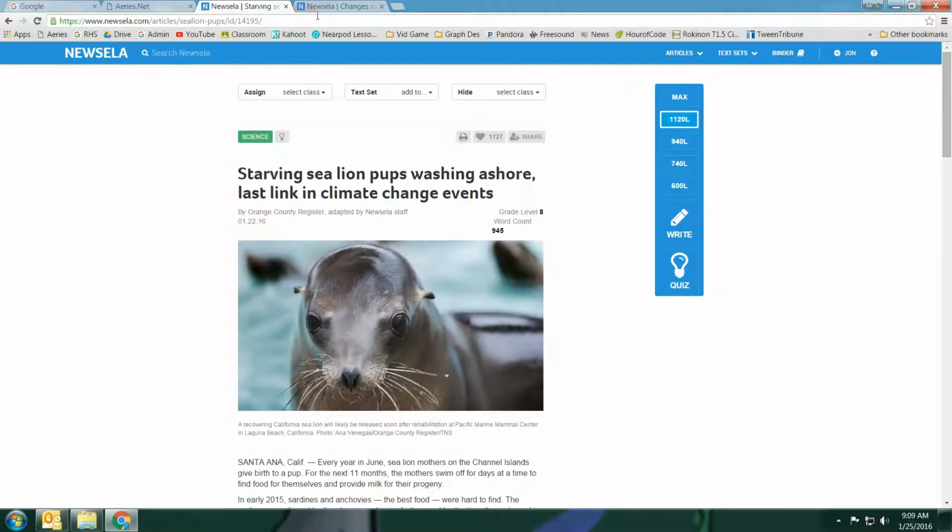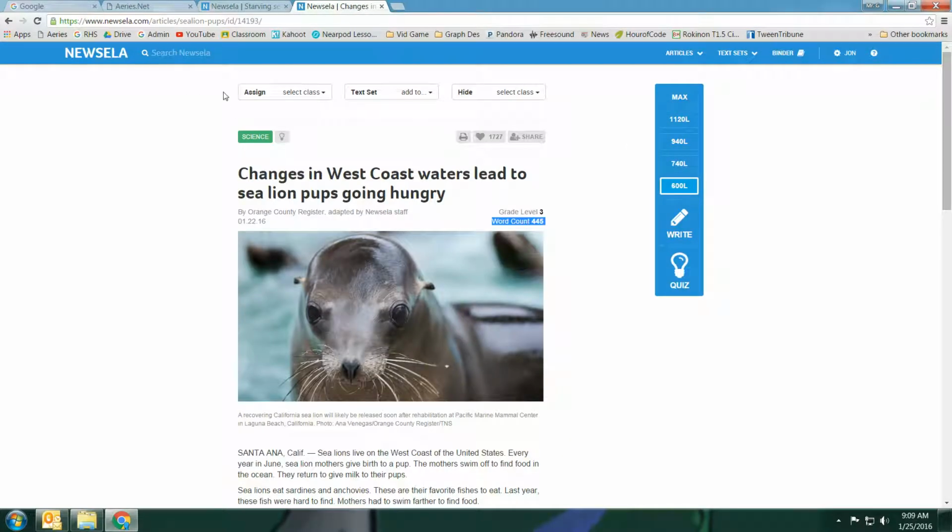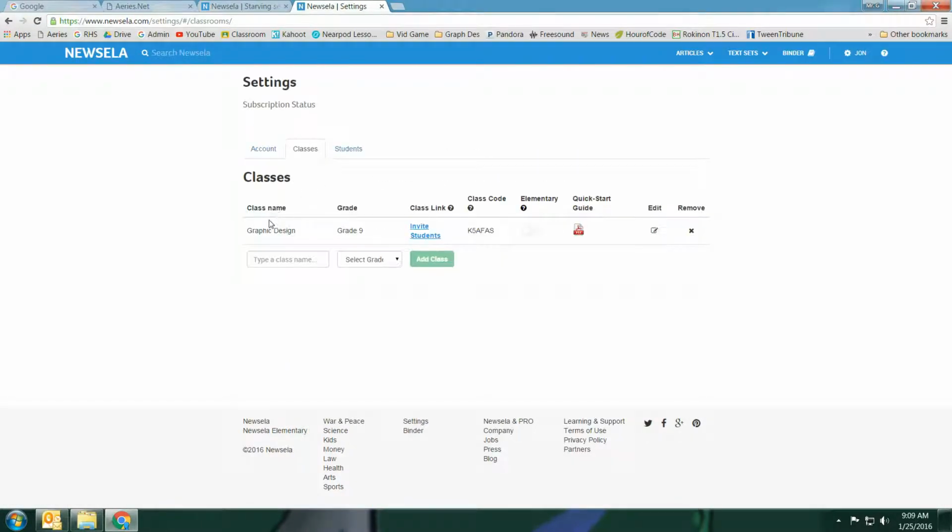In order for your students to read it, you could always just print it out and make handouts, and that's not a bad choice. But let's stay in the electronic world right now, and let's talk about how you share this with your students. Well, you can create a class, and to do that, if you just click on your name, you can go to classes right here. And I went ahead and I created one called Graphic Design, grade 9, and you can invite students or you can send a class code. So there's the class code.